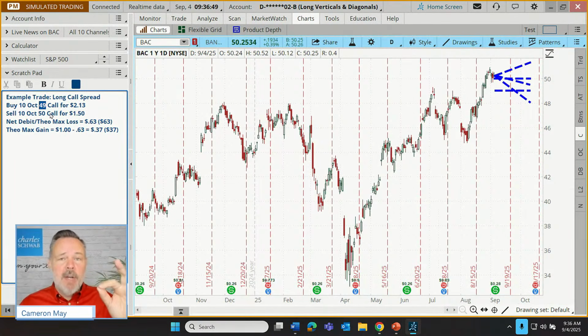We buy the shares at 49. They're worth 49.50. Awesome. Applaud ourselves. We have a 50-cent unrealized gain on the stock, but it cost us 63 cents to set this trade up in the first place. So in that scenario, we'd be underwater a little bit. But the important thing there is we'd now be owners of shares for better or for worse going forward.